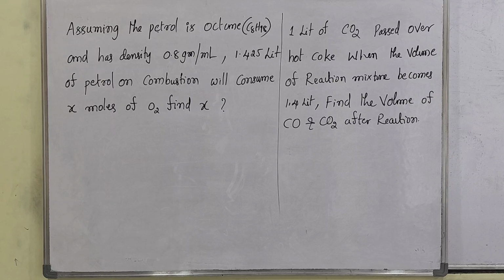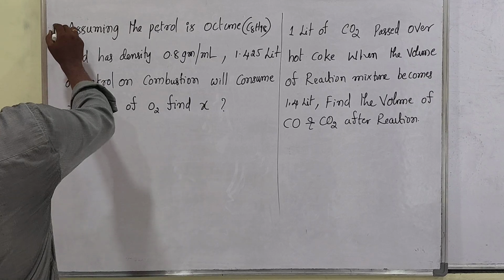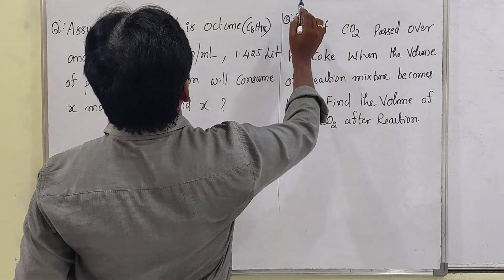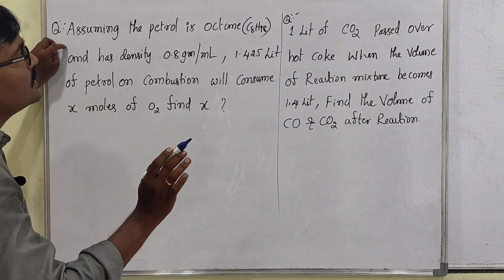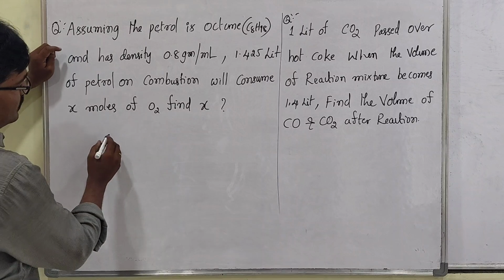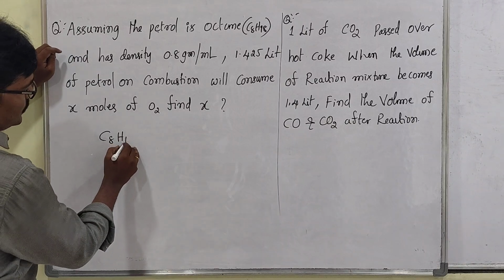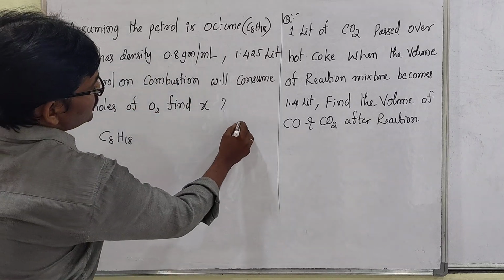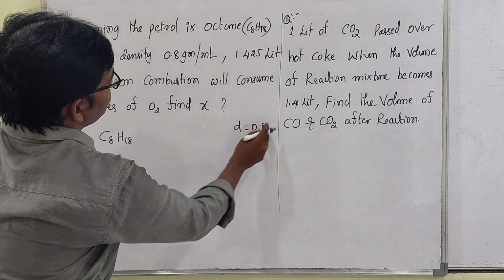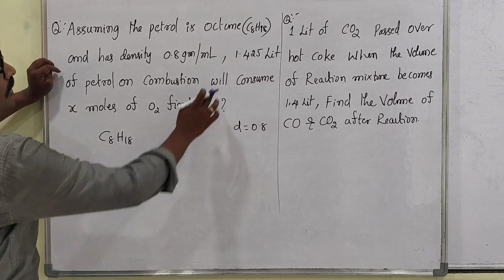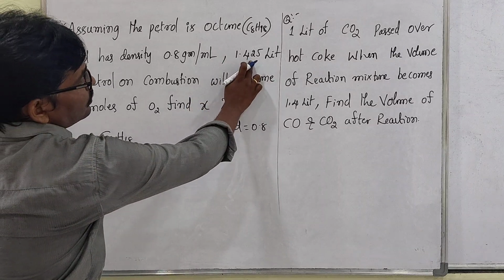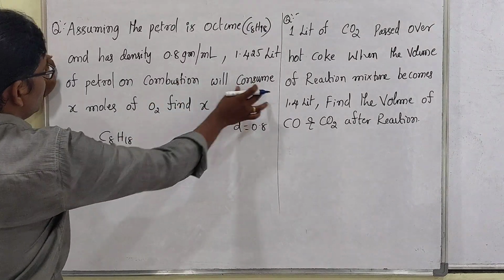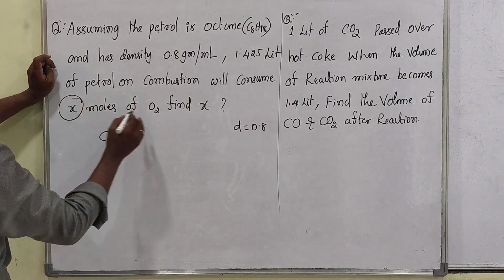Yes, look, my dear students, here 2 more questions are there based on stoichiometry calculations. Assuming the petrol is octane, that is C8H18, and the density is mentioned as 0.8, 1.425 liters of petrol on combustion will consume X moles of O2.